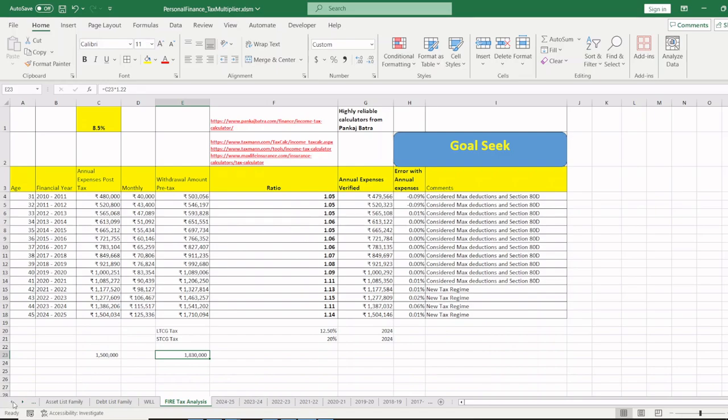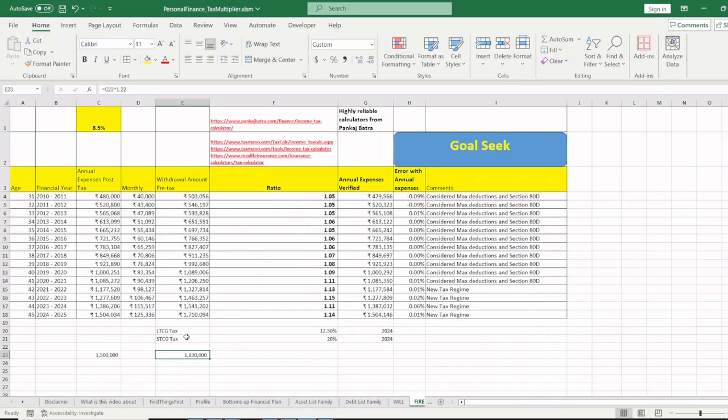Put that in the bottom sub sheet that I always keep showing you. Check my previous videos. And then you should be really, really safe, right? Of course, you never know what the government does. It can increase the tax by 30% also. But I think 1.22 times, which is 22% more, is something that you need to plan for withdrawal at that particular rate.